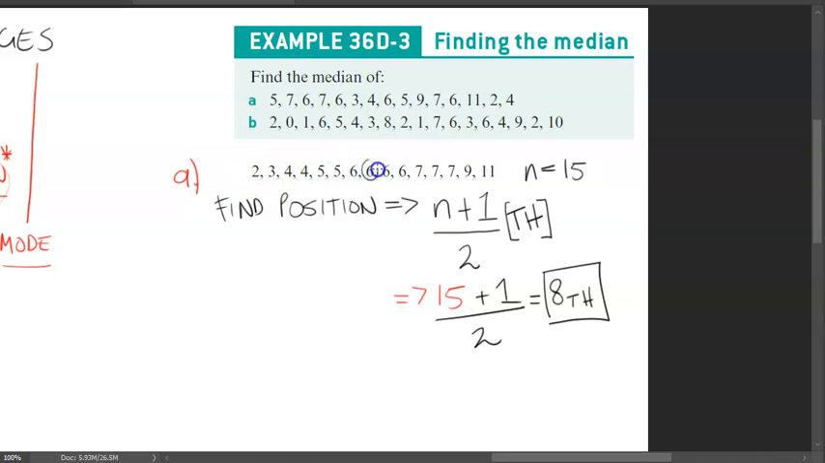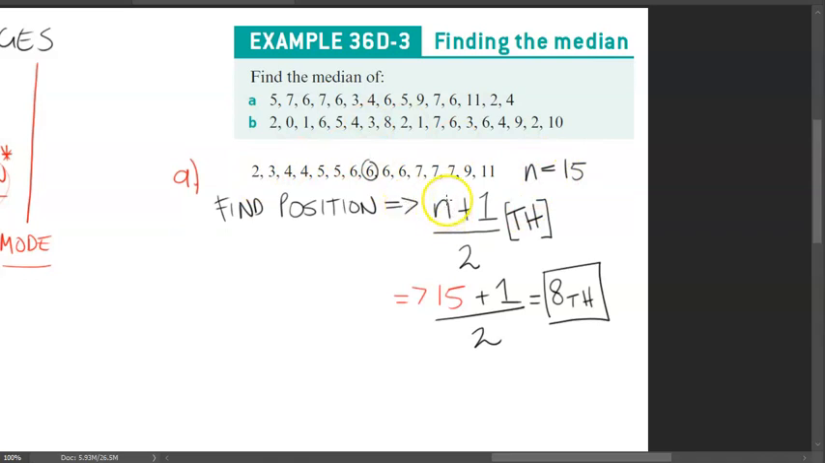Now, a lot of students always ask me, if I can just count in, wouldn't that be quicker instead of writing this all out? And I say to them, look, it really depends on how many data values you have. Because n equals 15 is a relatively small amount, it's pretty simple to just count in.